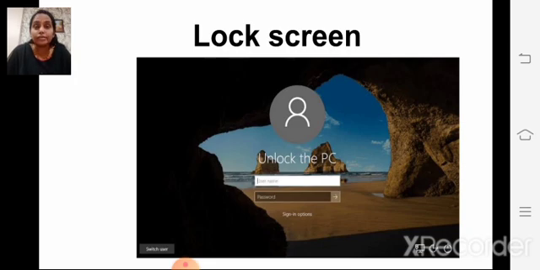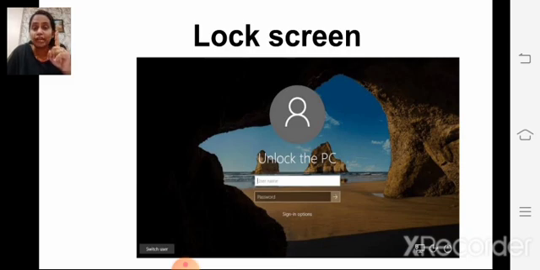Now see, starting Windows 10. When we start the computer and you have the Windows 10 operating system, Windows 10 starts automatically and you see the Windows 10 lock screen.